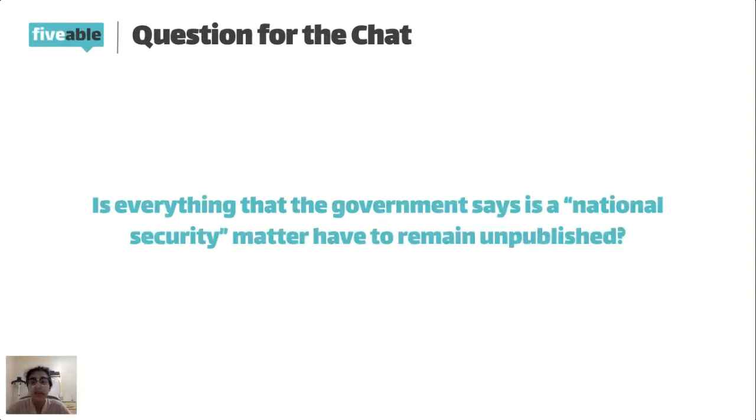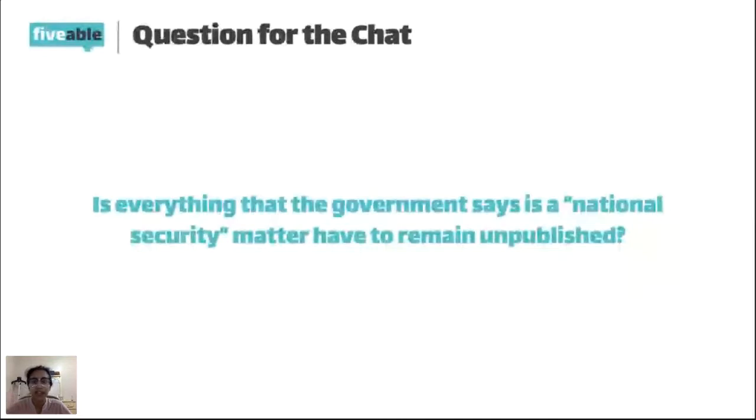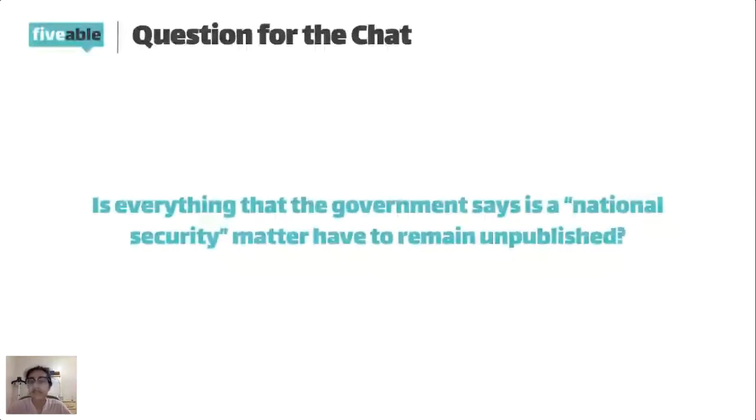Okay, so Rumaya says no, and she's right, because if the government could cry national security every single time something regarded something to do with the government, then it would be very bad for freedom of the press in this country, right? Because we want to make sure that the press can express opinions and keep the government in check, rather than the government being able to censor anything that they say is national security just because it might portray the government in a harmful manner.